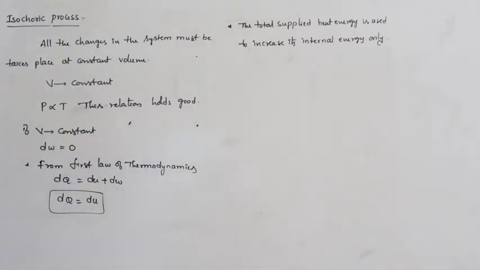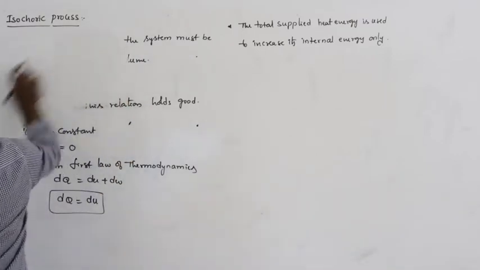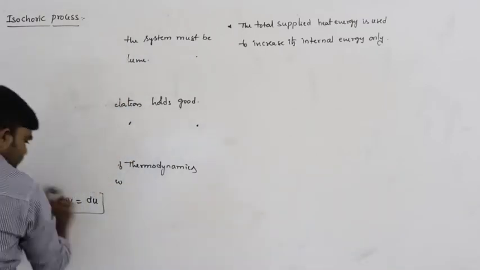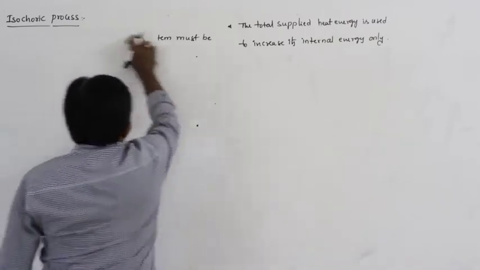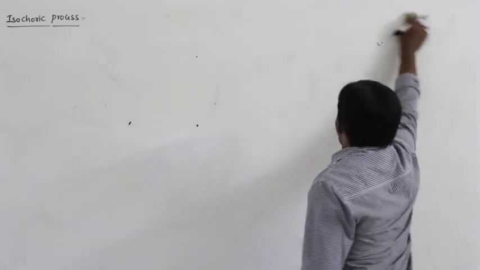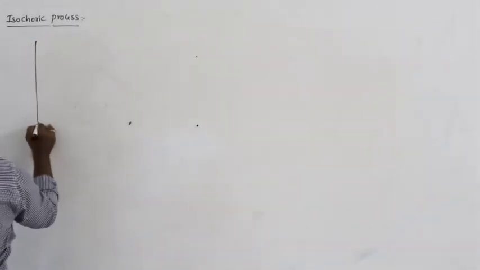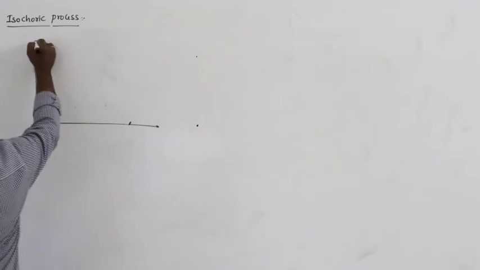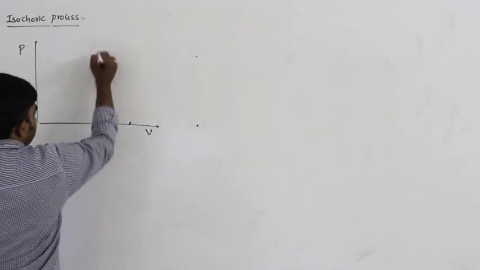If you draw the graph for this, how will it be? If you draw the PV graph, this is P and this is V. What is the shape of the graph?